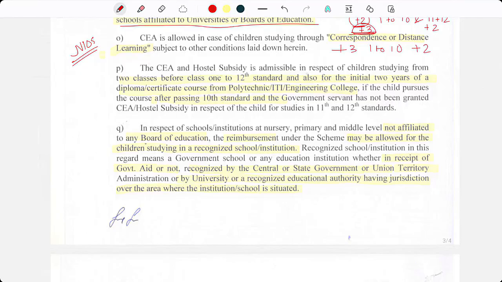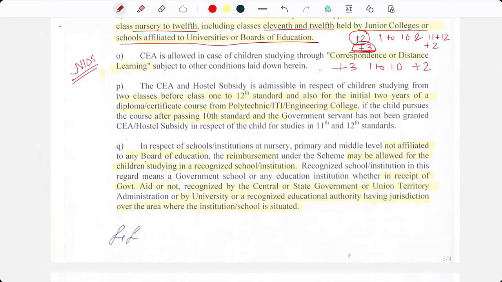The CEA and hostel subsidy is admissible in respect of children studying from 3 classes before class 1 to 12, and also for the initial 2 years of a diploma certificate course from Polytechnic, ITI, Engineering College, if the child pursues the course after passing class 10 standard and the government servant has not been granted CEA hostel subsidy in respect of the children for studies in 11th and 12th. So it's the same thing which we have discussed above, just that it shall be plus 3 before class 1 to 10 and plus 2 after class 10.